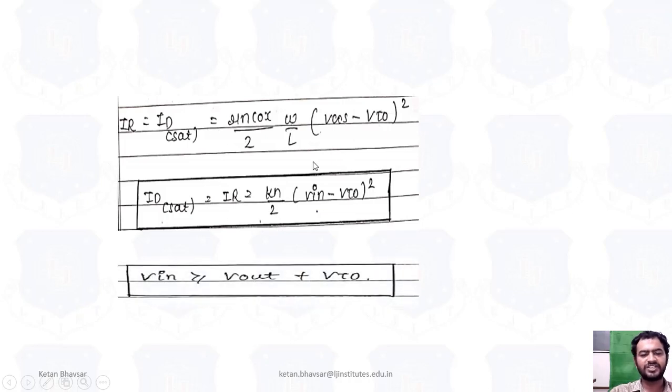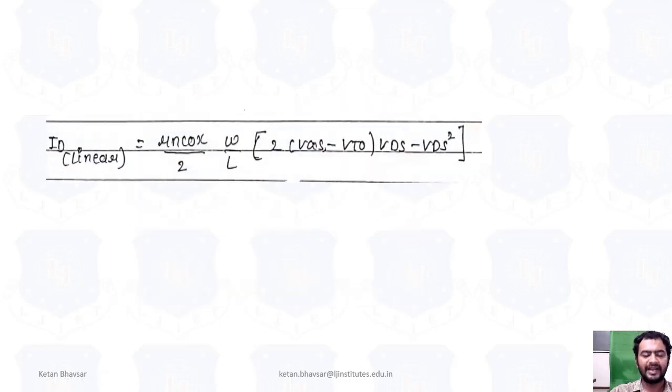This equation is derived specifically for the saturation region, and now we move on to the linear region, where Vin is greater than or equal to Vout plus VTO. So ID linear is equal to mu n Cox by 2 W by L into 2 (VGS minus VTO) VDS minus VDS square. Basically this equation is also derived for the linear situation, when the channel is formed between the source and drain terminals.